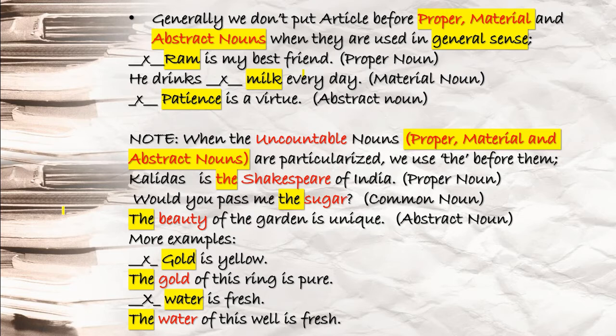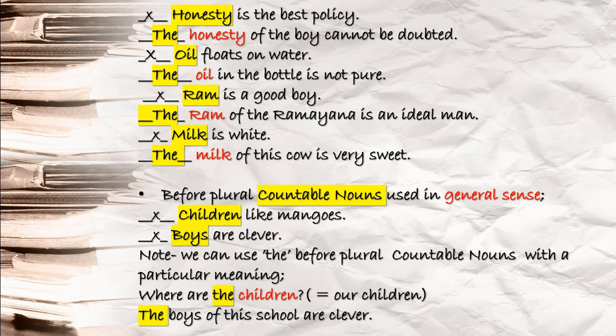Same, water is fresh. Before water, you will use no article because it is used in general sense only. But when you say the water of this well is fresh, you are talking about particular water, of a certain well. Next you see, honesty is the best policy. Honesty in general sense you are using, so before honesty, no article is used. But when you say the honesty of the boy cannot be doubted, here you are using it for the particular sense, the honesty of the boy.